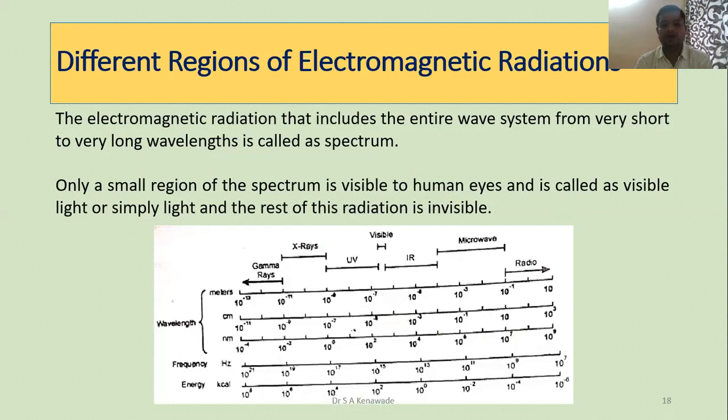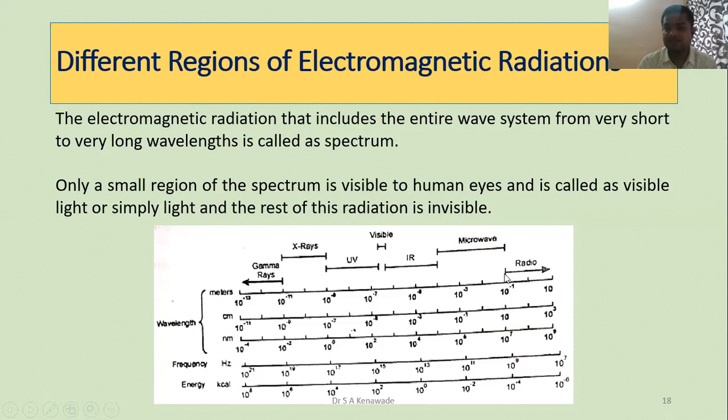This is the chart of the various regions, with wavelength and frequency. We can start with high wavelength.